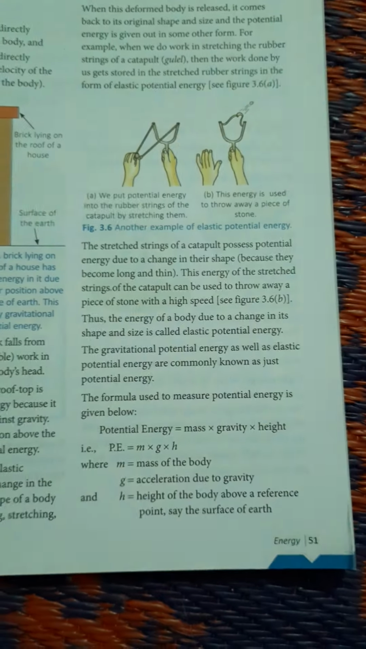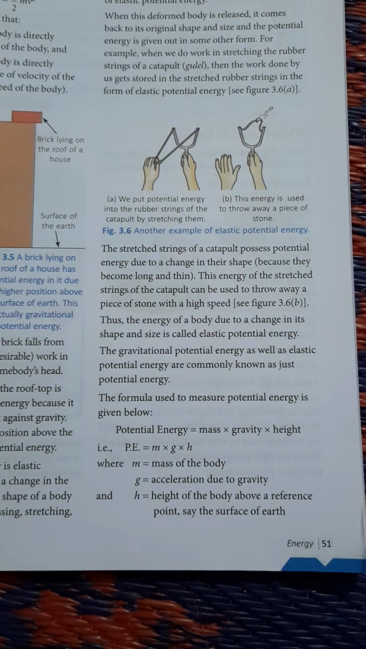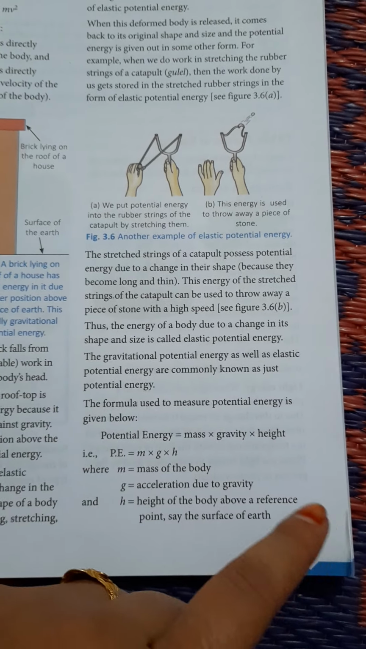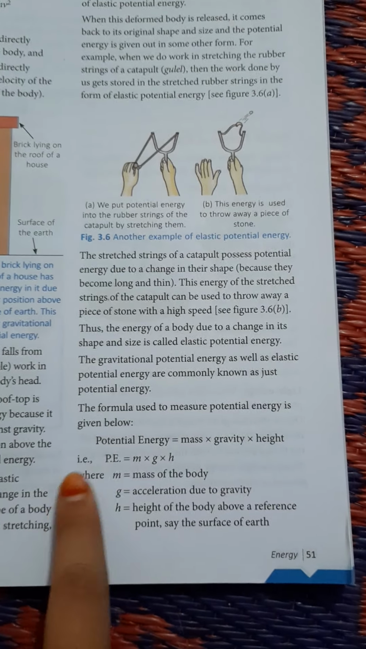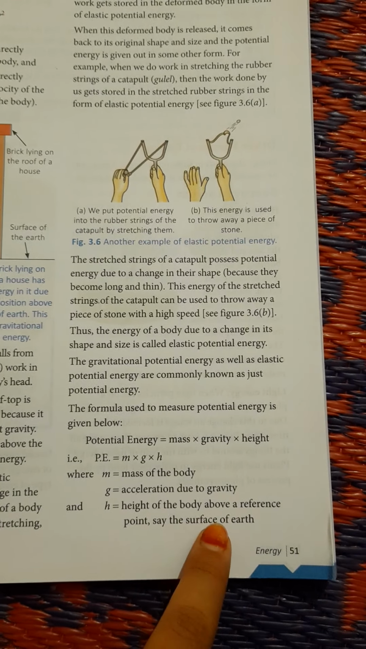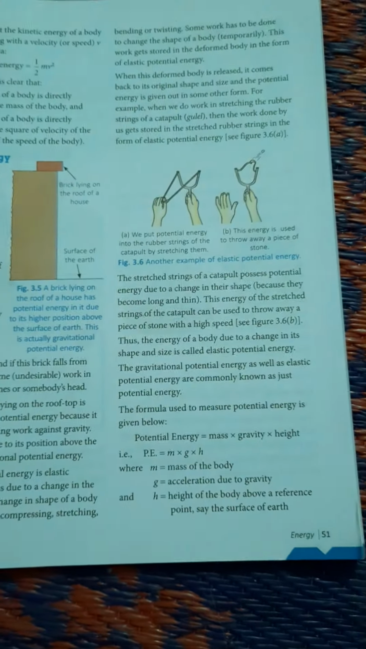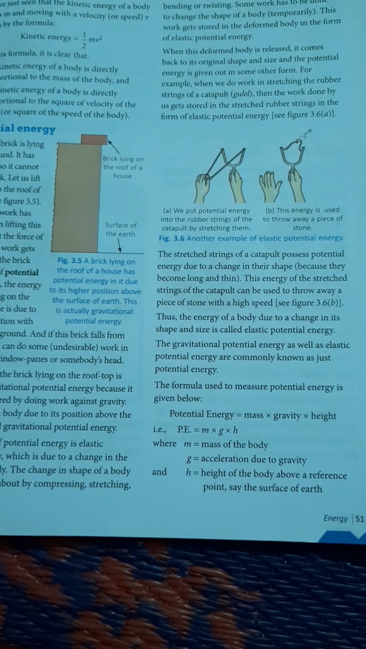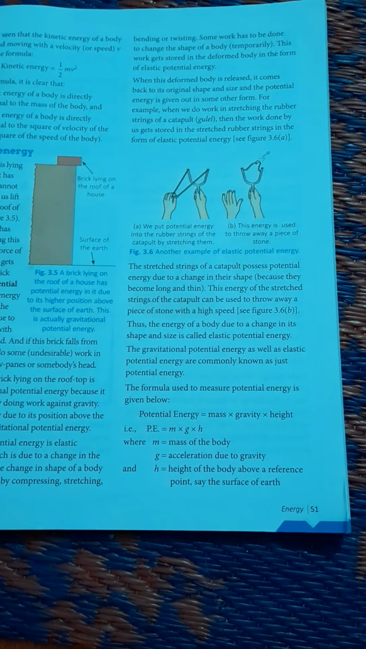Now come to the formula of potential energy. The formula used to measure potential energy is mass into gravity into height, that is mgh, where m is the mass of the body, g is the acceleration due to gravity, and h is the height of the body above a reference point, say the surface of the earth. So you can calculate potential energy only when the object is kept at a certain height. I hope it is clear to you.